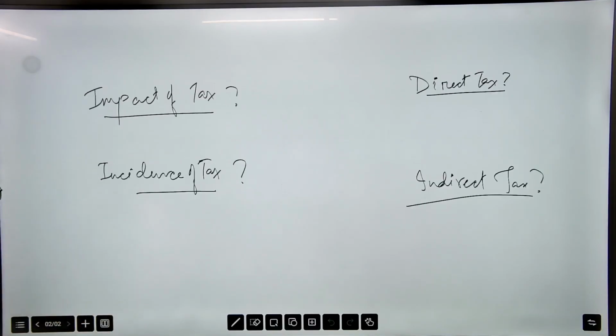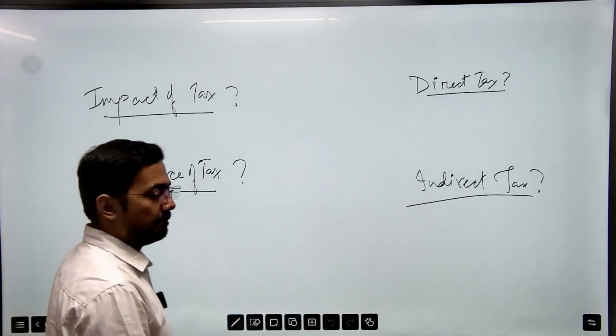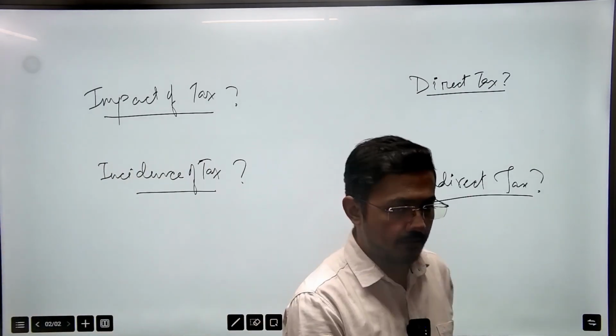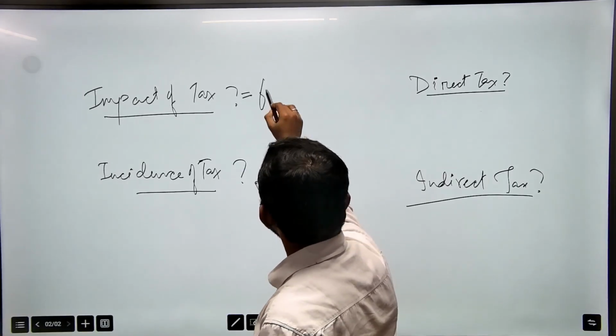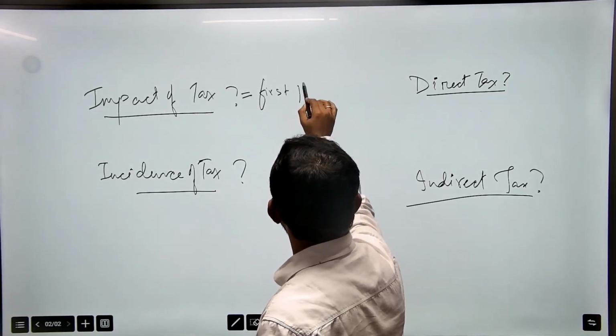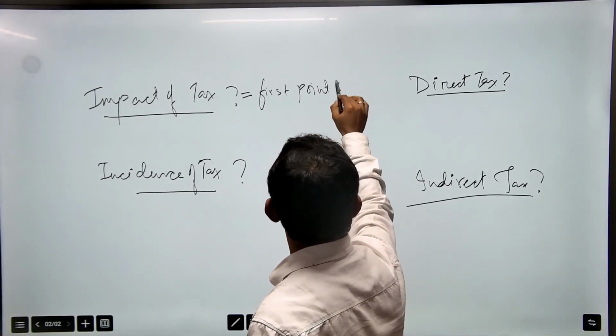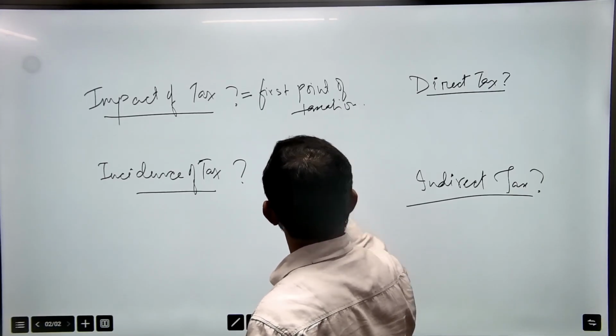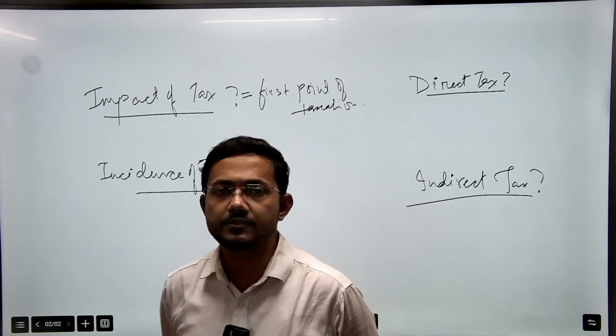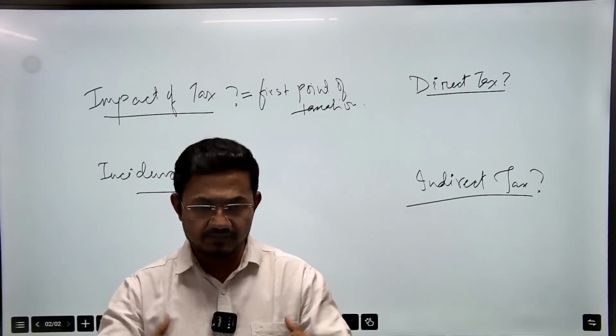Next, we will see what we mean by impact of tax. Impact of tax is generally referred to as the first point of taxation. What does this mean?